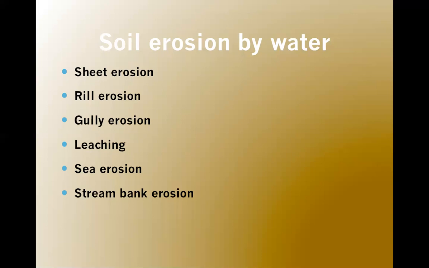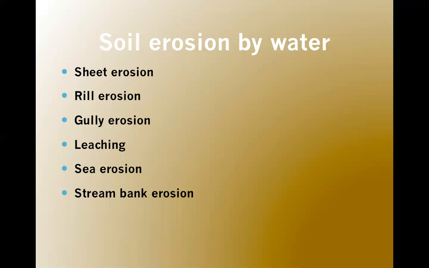Now sea erosion. The tidal waters of the sea cause considerable damage to the soil along the coast. The powerful waves dash against the coast and break hanging cliff rocks. Sea erosion is seen throughout the eastern and the western Ghats. This is basically caused by the sea waves.